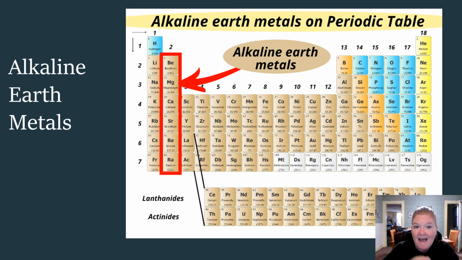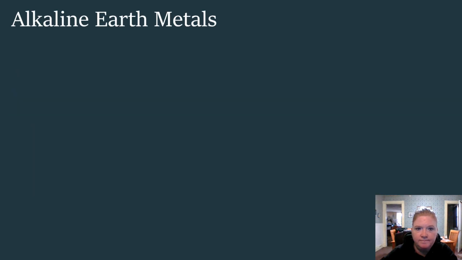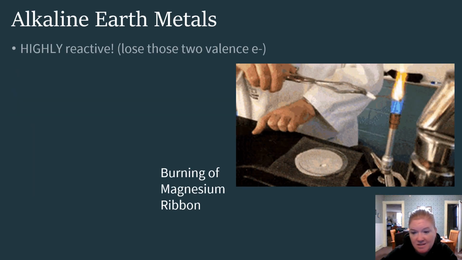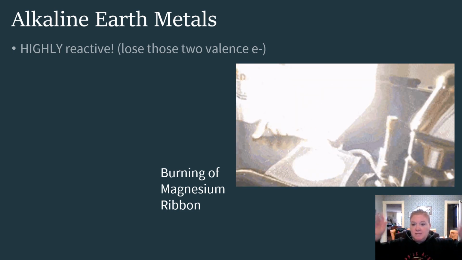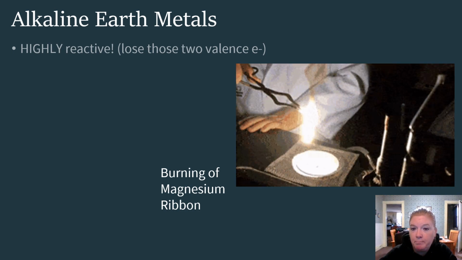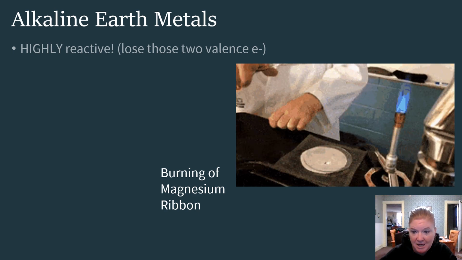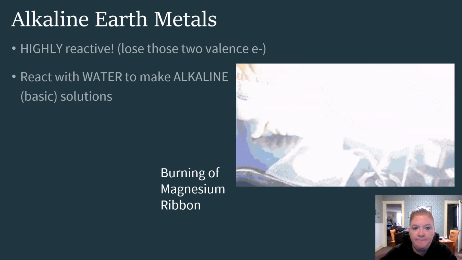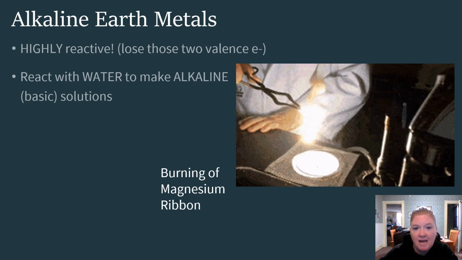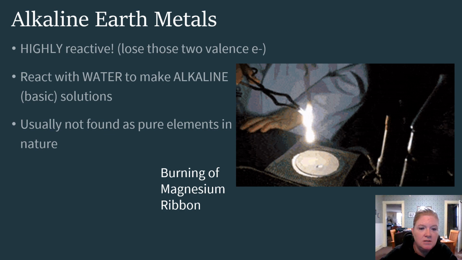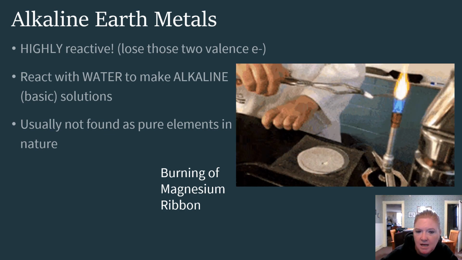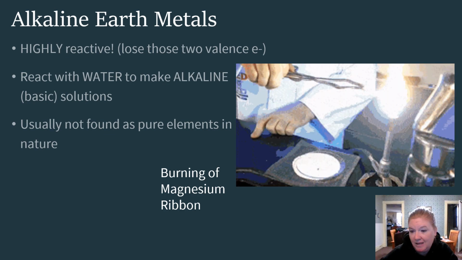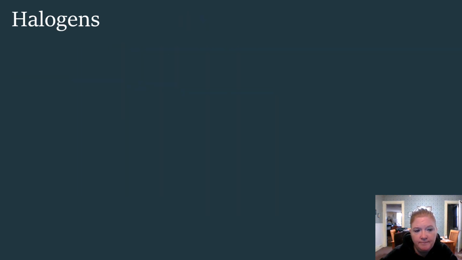So here you find the alkaline earth metals, group 2, 2 valence electrons all the way down. So again, they're highly reactive. They give away those electrons easily. There's magnesium ribbon burning. Okay, magnesium, highly reactive. We can get it to react relatively easily. It reacts with water, again, to make alkaline or basic solutions. They're usually not found as pure elements in nature, again, because of that highly reactive nature.